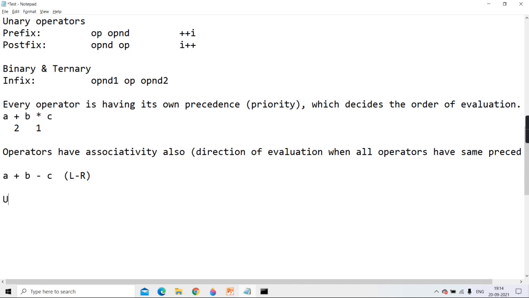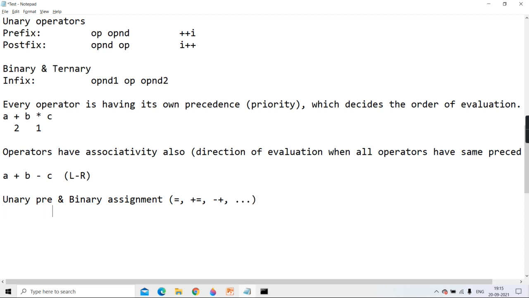First, remember unary pre, because in unary both are there in Java. Pre is also there and post is also there. So in Java, unary pre and binary assignment. Assignment operator you know? Equal to, and then compound assignment also, like plus equal, minus equal, they also come in that category.